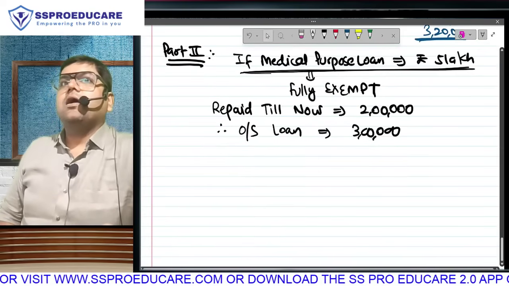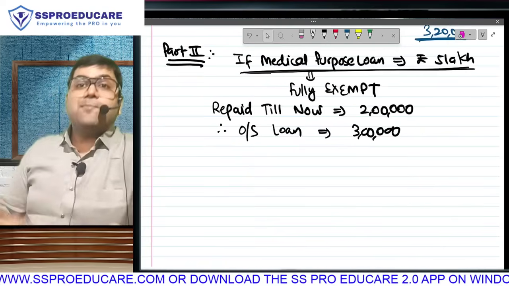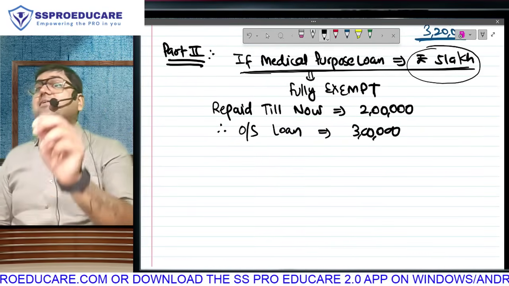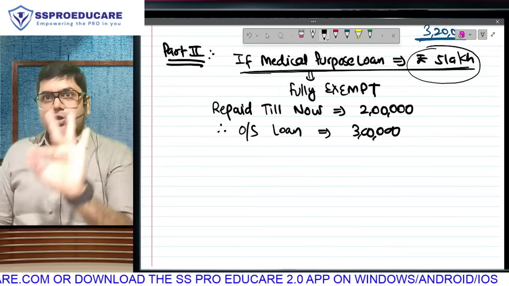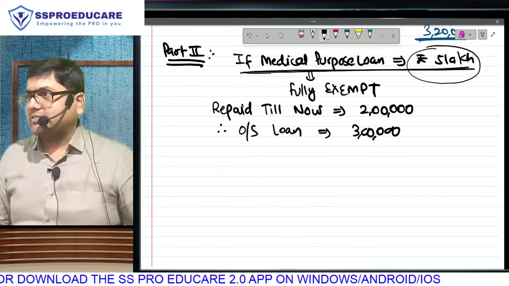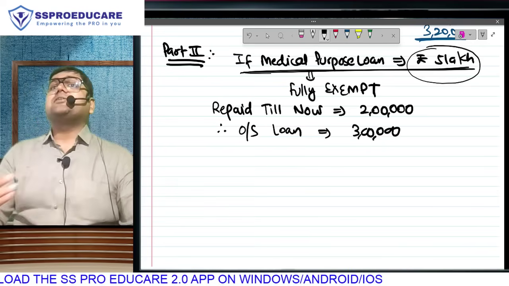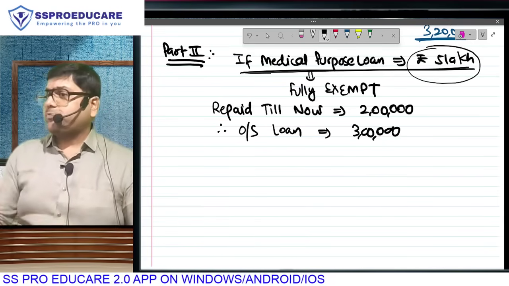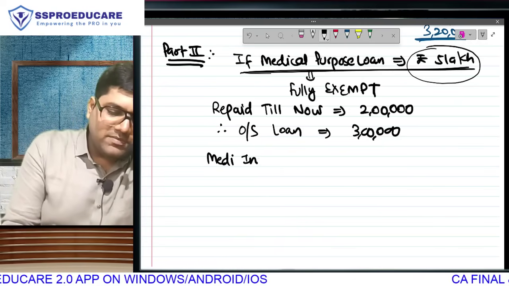Some people are having something called medical insurance. When this employee was hospitalized and this 5 lakh bill had to be paid, at that time he did not have money, so who paid the bill? Employer. Slowly and gradually I am repaying that money from my pocket, and till now repaid is 2 lakh, outstanding is 3 lakh. But when I got discharged from the hospital, I submitted my claim documents to my medical insurance company, which one fine day has processed everything, and I have a medical insurance claim received.